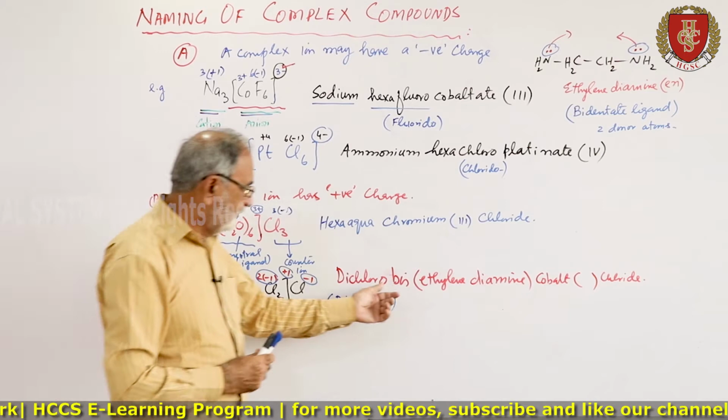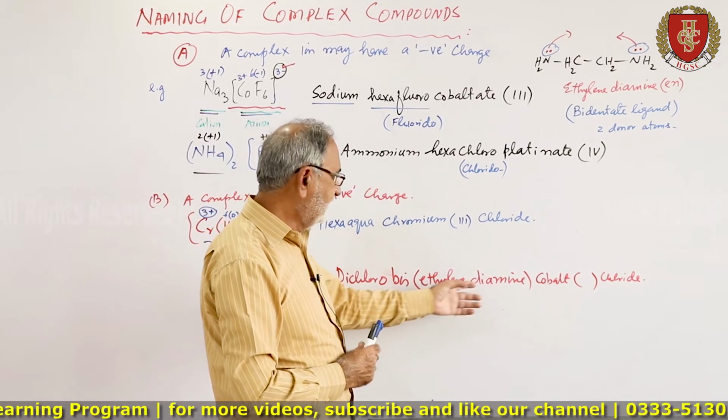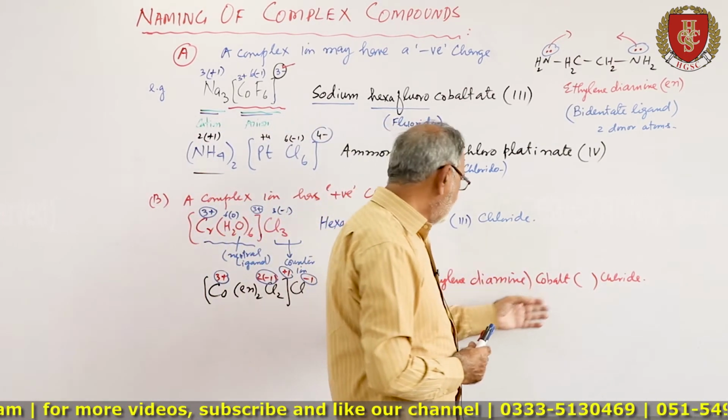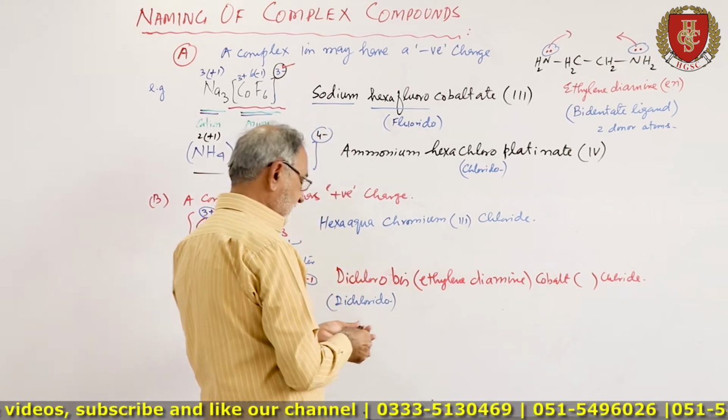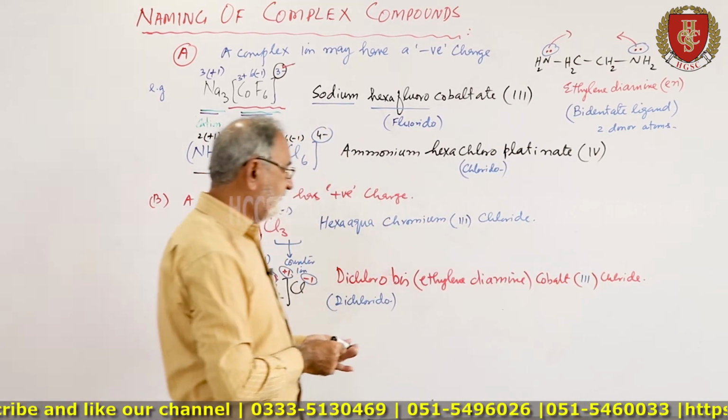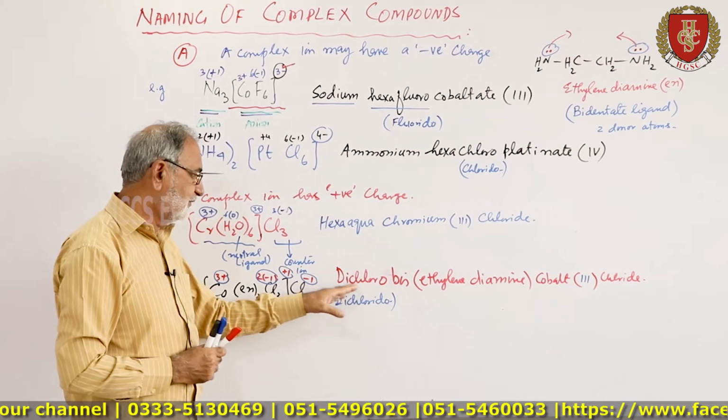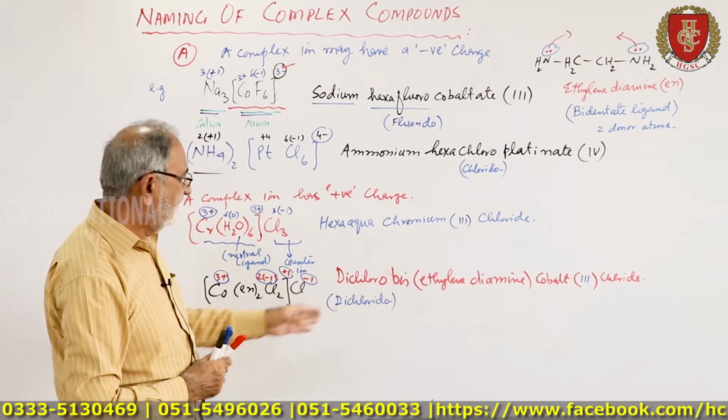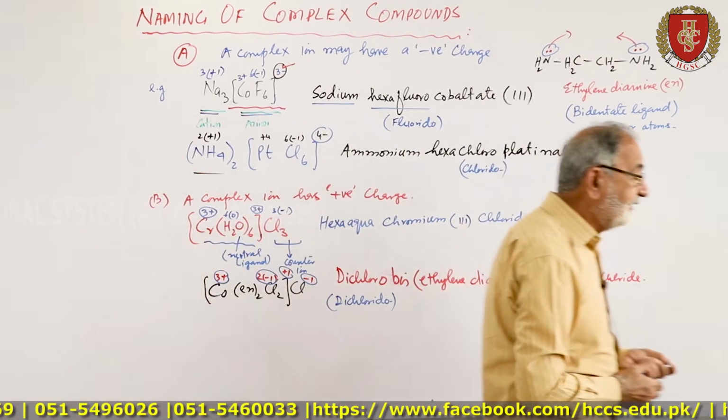So we use bis for 2, ethylene diamine the ligand, then cobalt. So here is 3. So this is the name, dichloro, bis, ethylene diamine, cobalt, chloride.